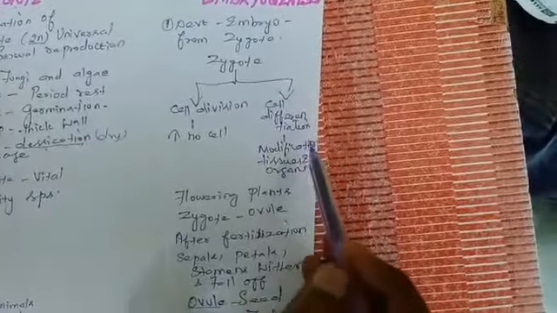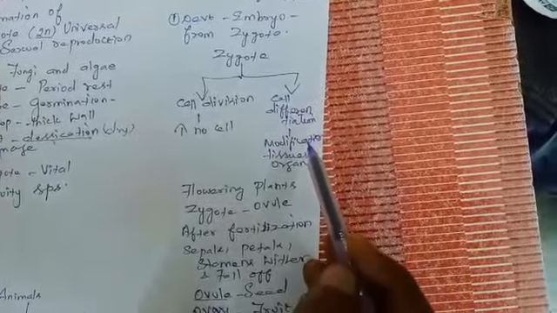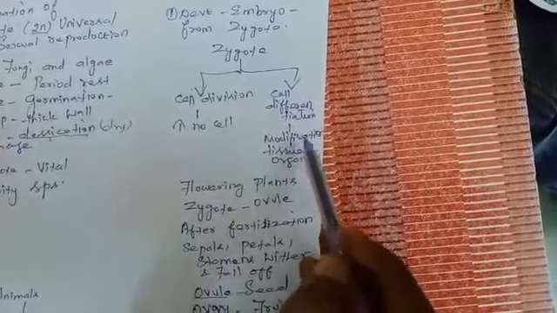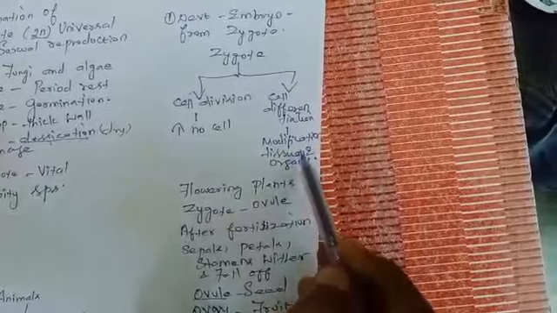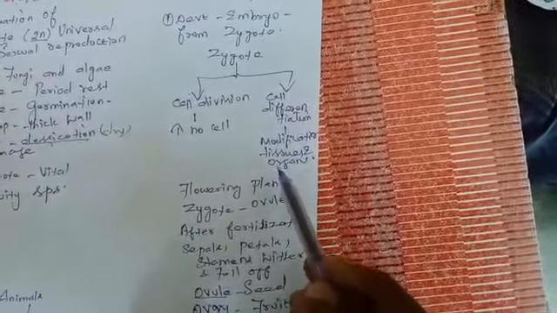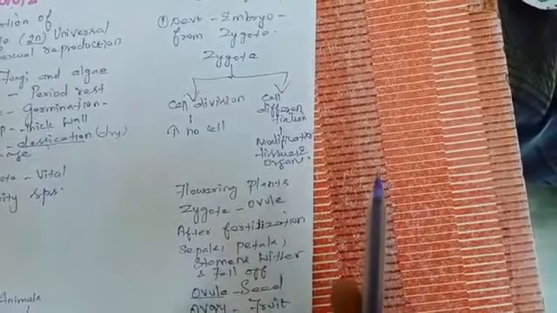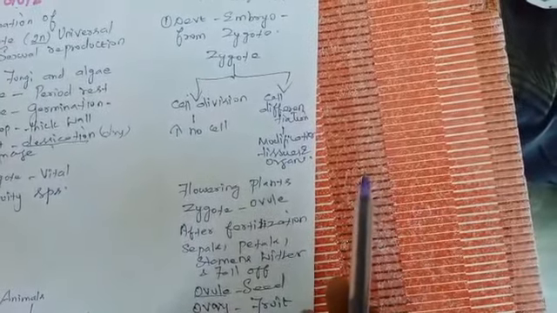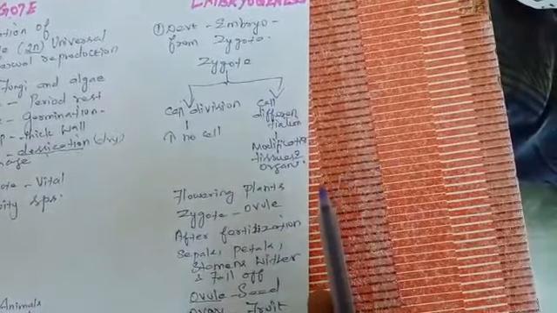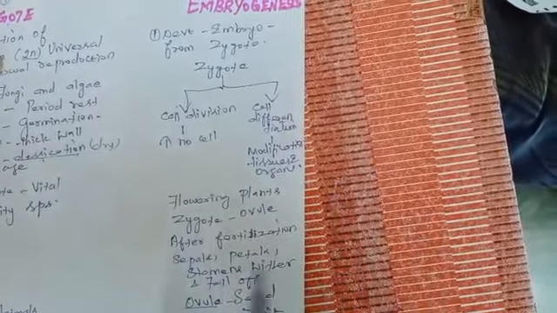Then what is cell differentiation? There is a modification. Cells modify and form tissues and organs. This is called cell differentiation. Cell division means only increase in number of cells. What is cell differentiation? The cells differentiate to form tissues and also organs.